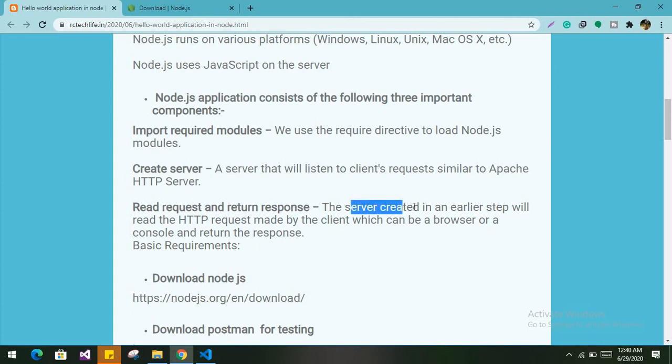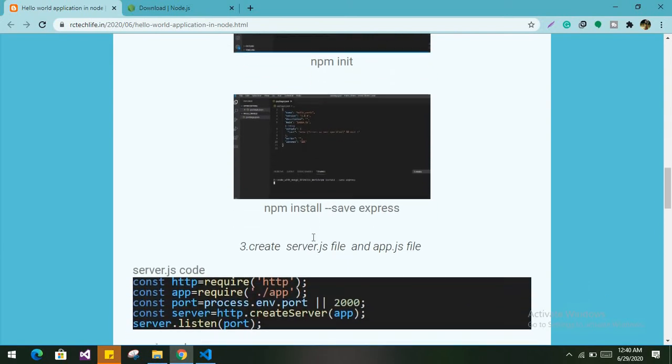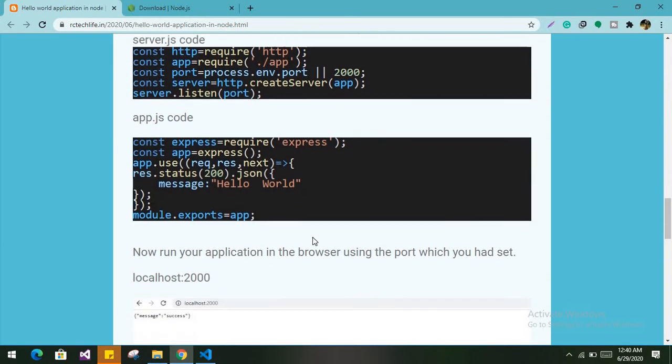The server created in the earlier step will read the HTTP request made by the client. Whatever request the client fires will be sent through HTTP, and the client can be a browser or a console, and then the server will return the response to us. So now we have completed the basic intro.